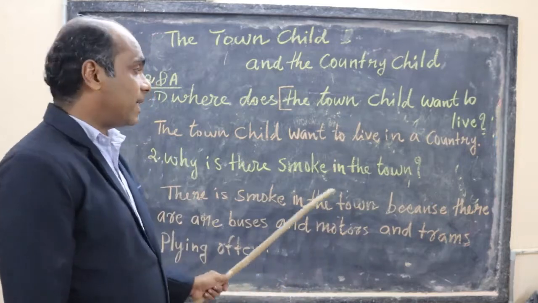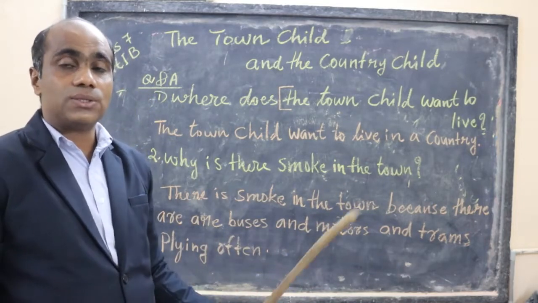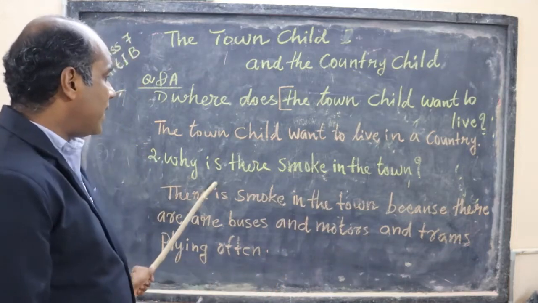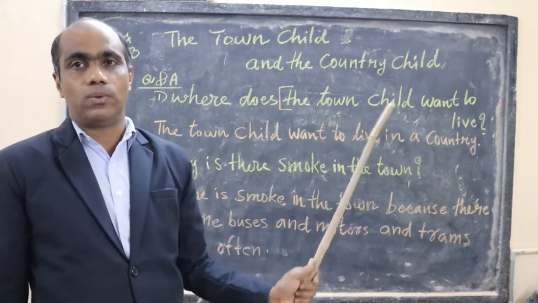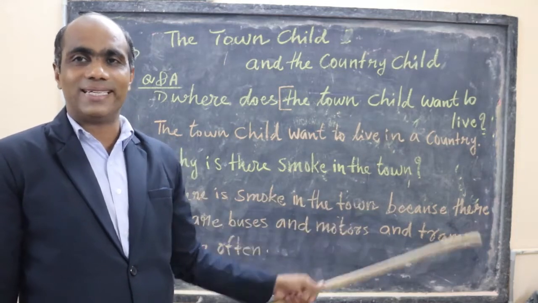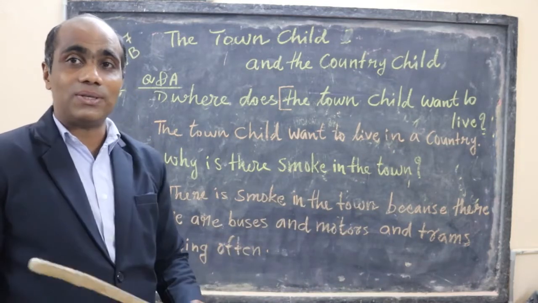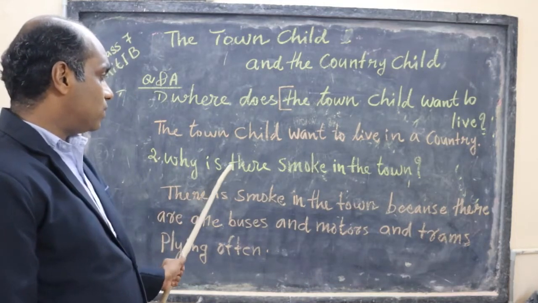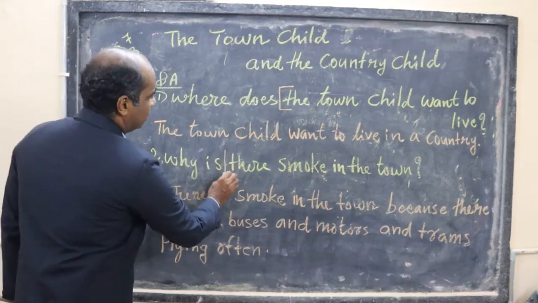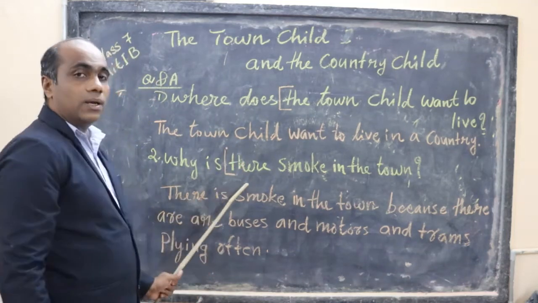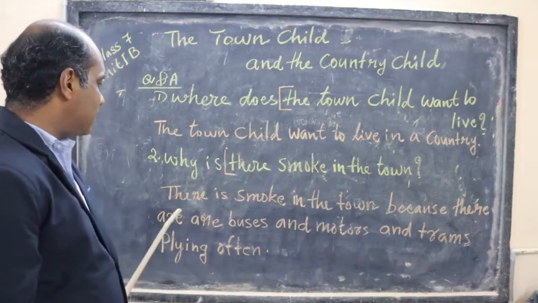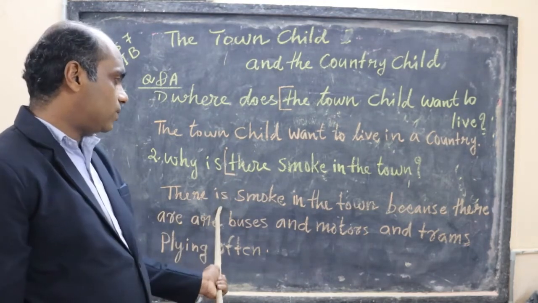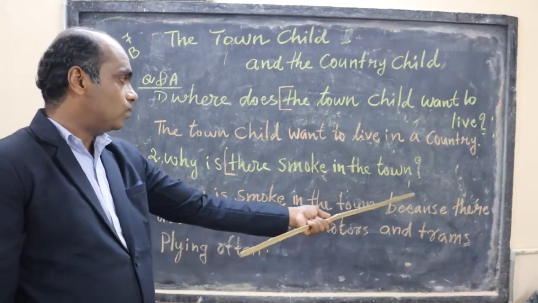Now let us look at the second question, also written here to help you. It will be very easy for you to learn. That is, why is there smoke in the town? So for the answer, we have to start from the question. Okay, clear? So leaving out this part, we write from here. See, we start with a capital letter, not a small letter t. No, there is smoke in the town. Up to here it is from the question.